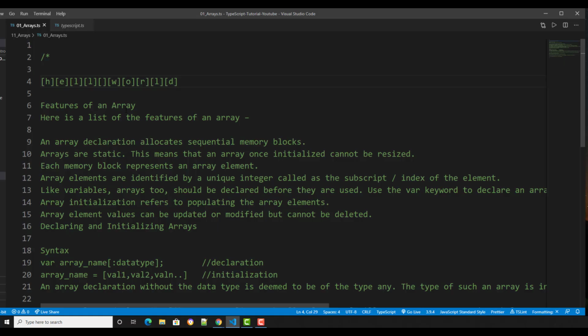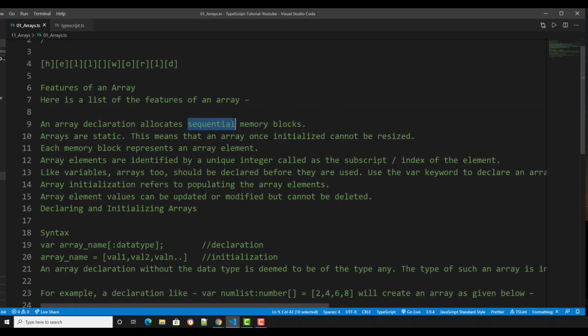I'm going to read what an array is, so you can imagine it. An array is a declaration that allocates a sequence of memory blocks. You don't need to understand the compiler level, like how binary works. We're web developers anyway.